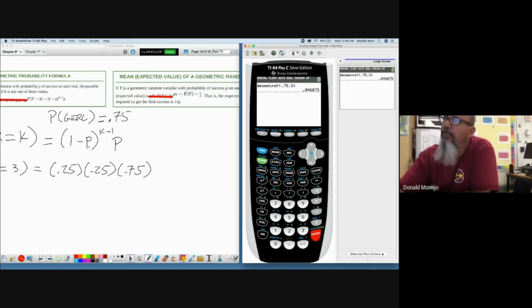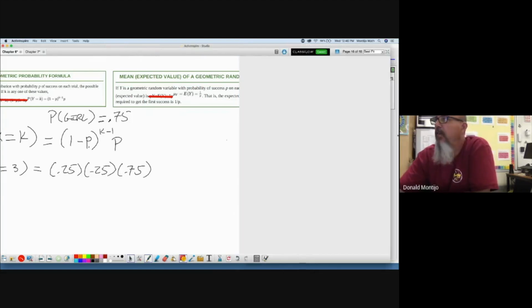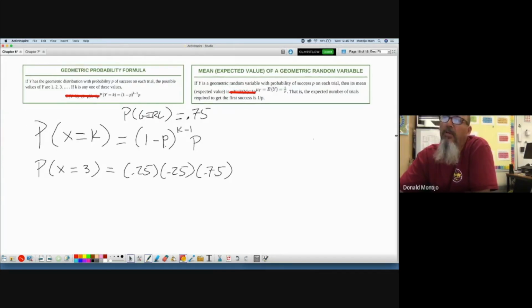All right, so geometric is probably easier formula-wise, certainly by hand, than the binomial. With the calculator, it's all the same, right? Because we're not doing any of the work. So as long as we understand what we're doing, it's pretty easy.